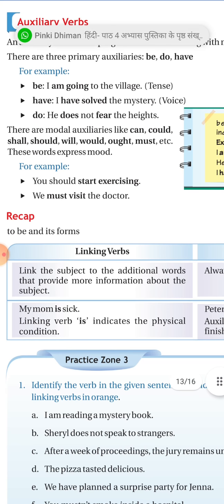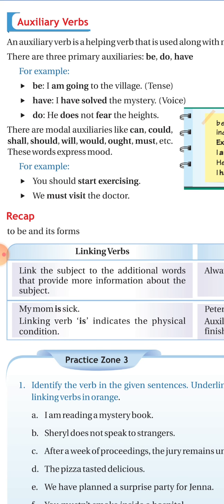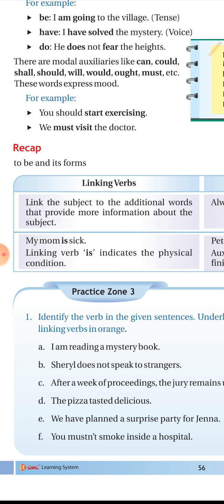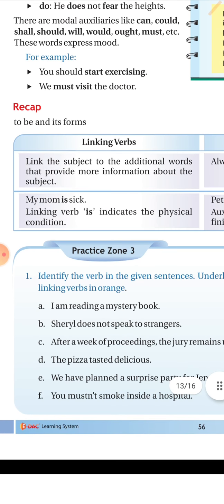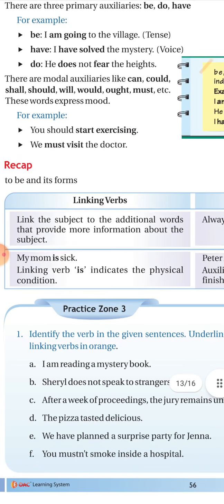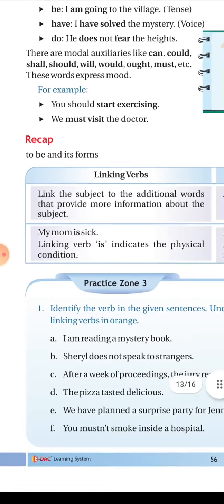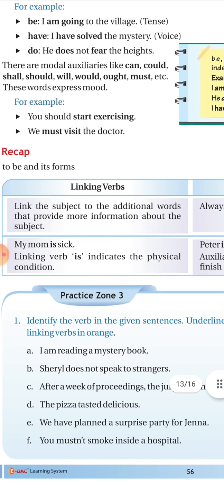Now there are modal auxiliaries also, like can, could, shall, should, will, would, ought, must, etc. These words express the mood. For example, you should start exercising. Another example is, we must visit the doctor. So these auxiliary verbs are modal auxiliaries. They are showing the mood, that they are giving a suggestion, like you should start exercising, we must visit the doctor. These are suggestions. We use them also for permissions or commands.